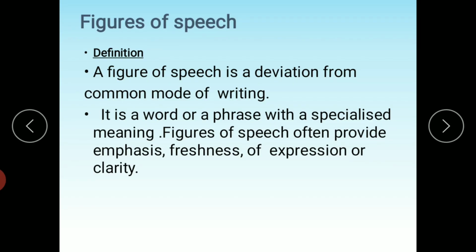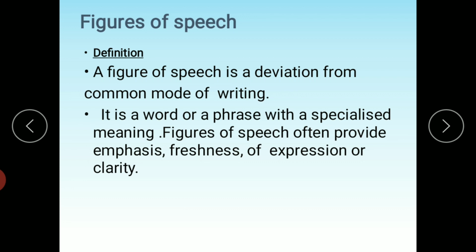Okay, students, the poet has used some figures of speech. A figure of speech is a deviation from a common mode of writing, and it is a word or phrase with a specialized meaning. Figures of speech often provide emphasis, freshness of expression, or clarity. So, the figures of speech the poet basically uses in their poetry are just to clarify the meaning and to beautify the language of the poem.